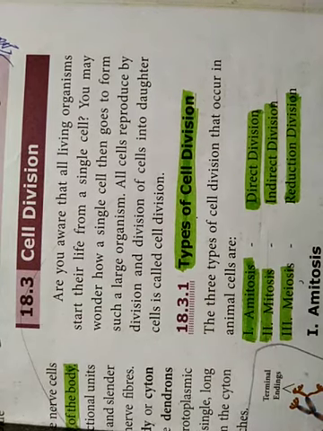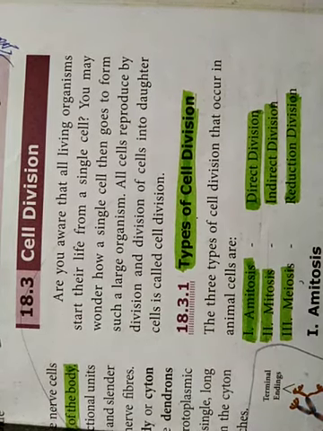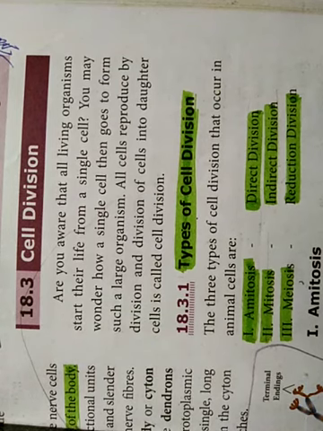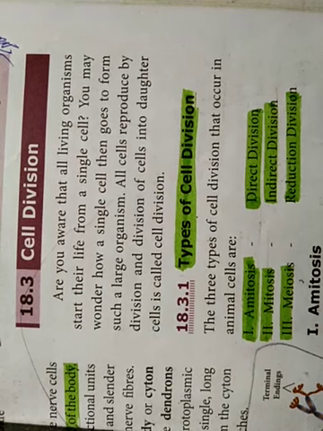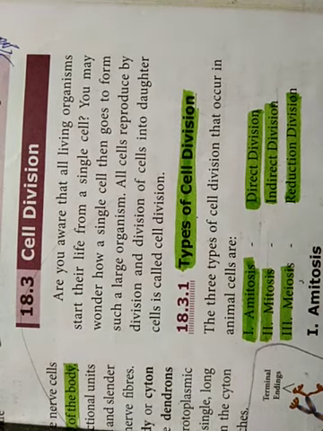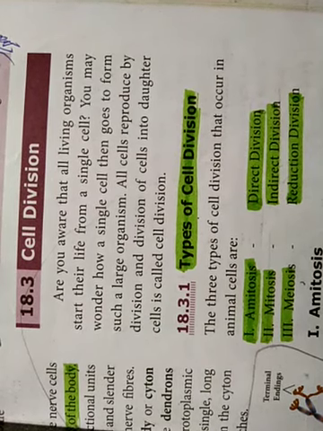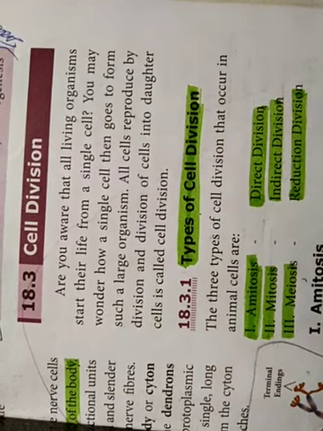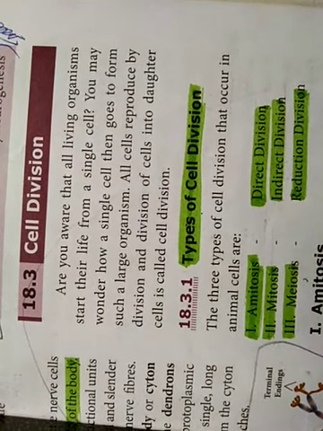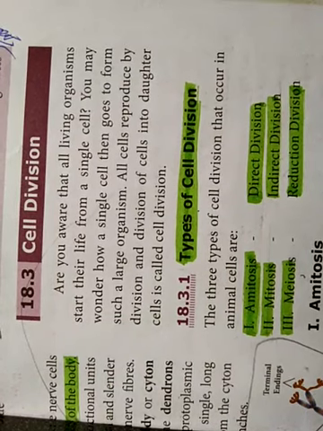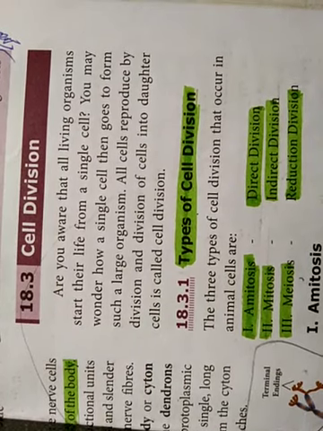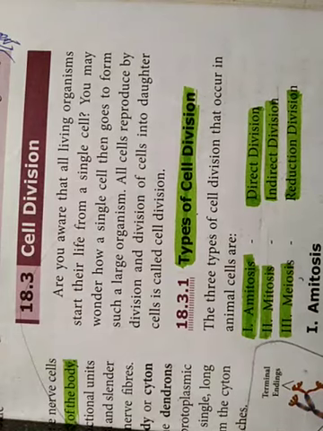For example, even we humans are developed from a single cell, that is the egg cell. This egg cell goes on cell division, it develops into an embryo, into a fetus, then a baby. Then after the birth of the baby, the cells are multiplied and the baby will slowly grow into an adult and a human. So cell division is a common phenomenon of all living organisms.